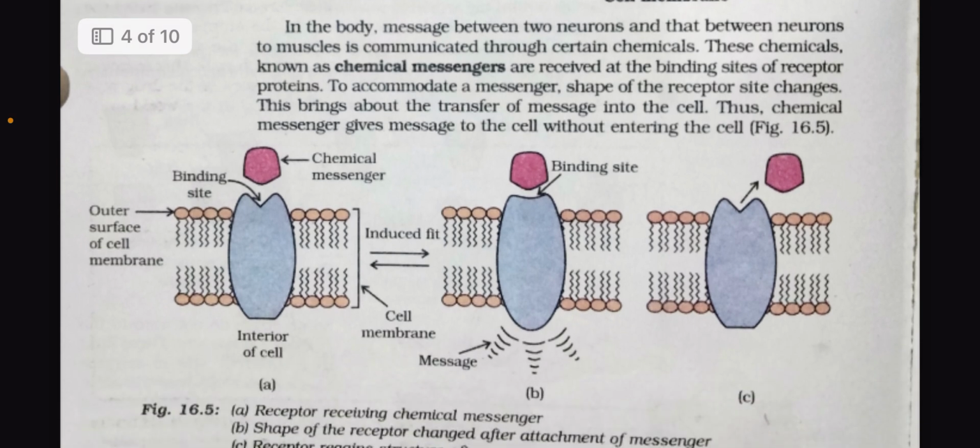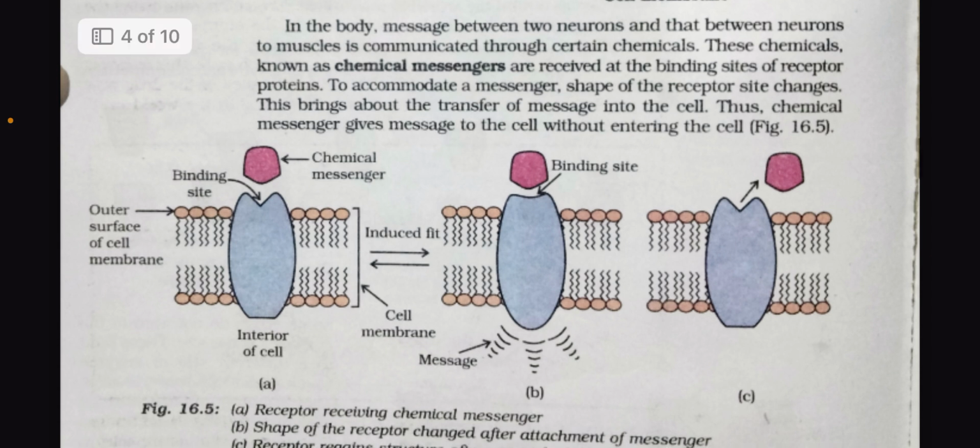In the body, the message between two neurons and that between neurons and muscles is communicated through certain chemicals. These chemicals are known as chemical messengers and are received at the binding sites of receptor proteins. To accommodate a messenger, the shape of the receptor site changes. This brings about the transfer of the message into the cell. Thus, chemical messengers give the message to the cell without entering the cell.